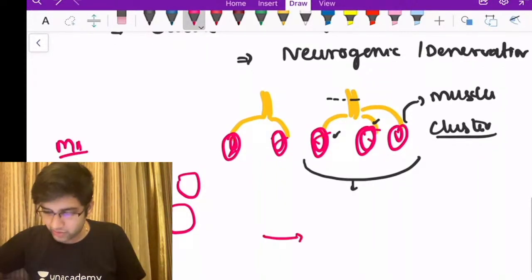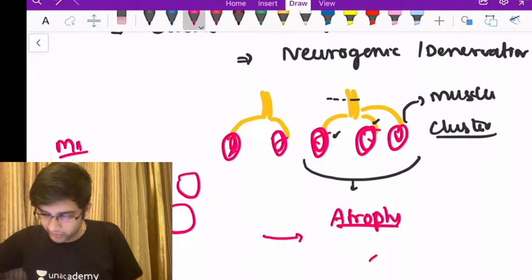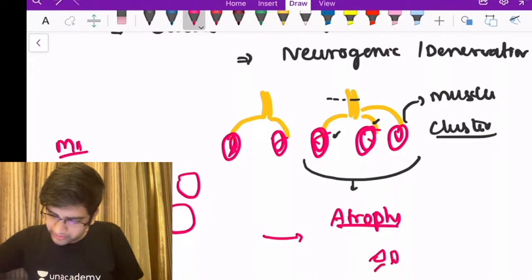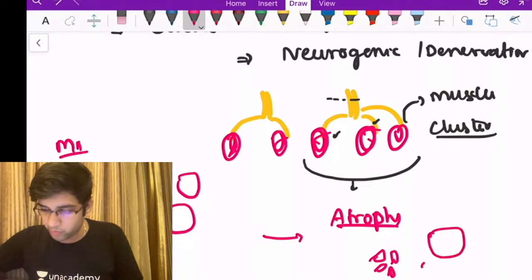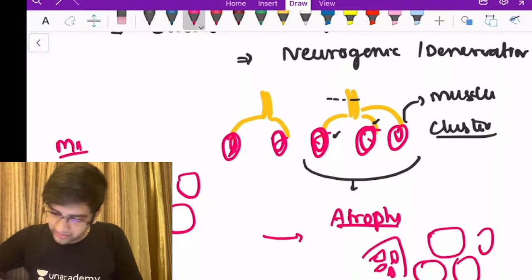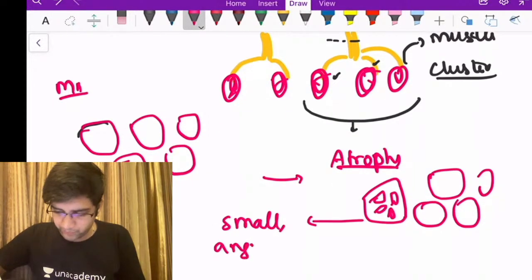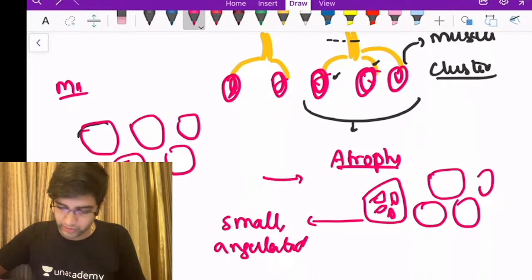When it undergoes atrophy, that's very, very classical. The fibers are going to become triangular. They'll become very small. They'll become angulated. They'll become triangular. Again, for comparison, a normal muscle fiber will be round and polygonal, right? So this entire thing is an atrophied muscle fiber. They look smaller. They'll become extremely small. They'll become angulated. They'll become triangular.